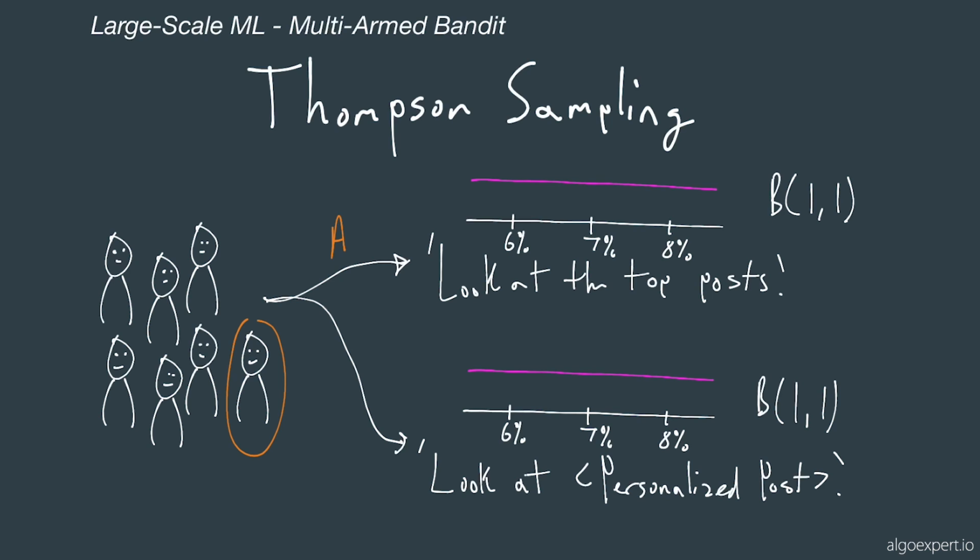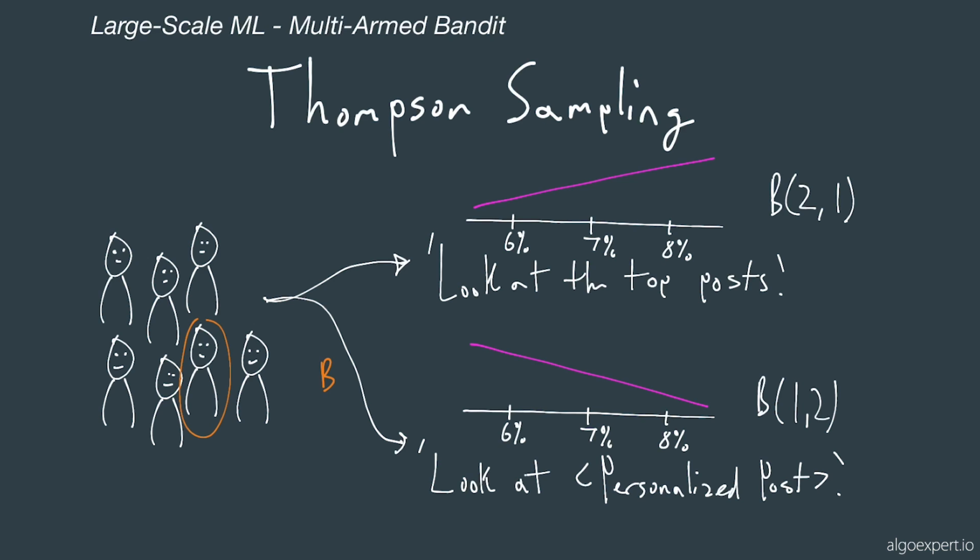Now, as users come in, let's say we pick this user, and let's say that this push notification that we sent out, the user does in fact click on it. What that means is that the beta distribution is now updated to include that one success. Here, that success means that for this particular A arm, we sent out this push notification and the user clicked it. Let's say we assign another user here to arm B and they do not click the push notification. Then that would also be reflected in the beta distribution parameters. And these lines just visualize the beta distribution.